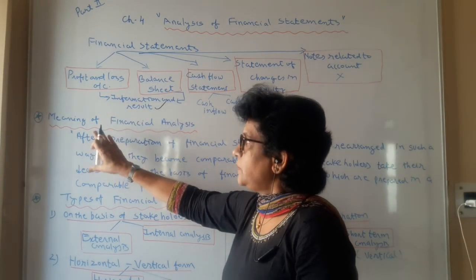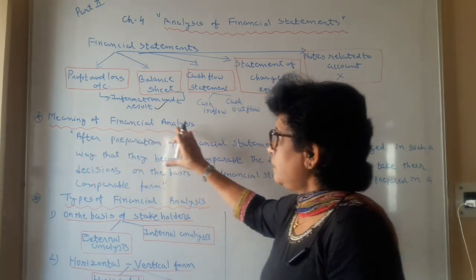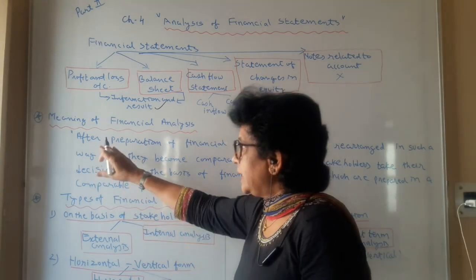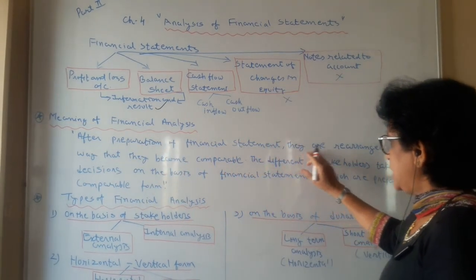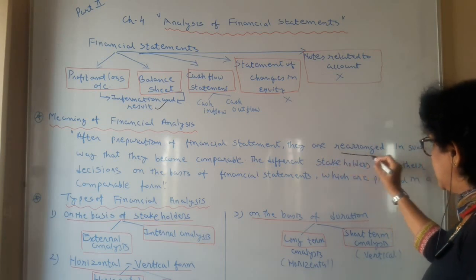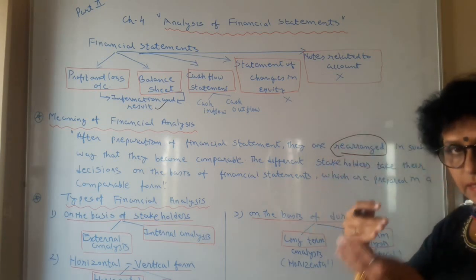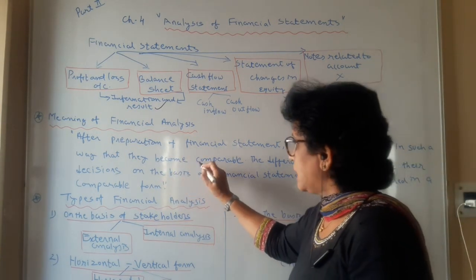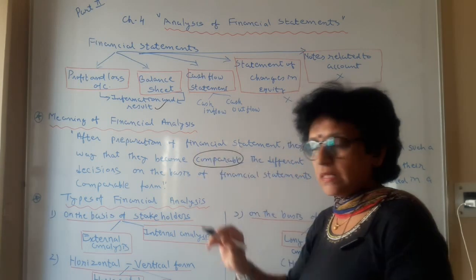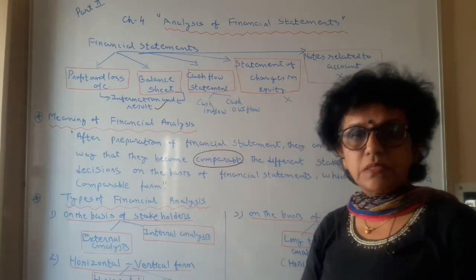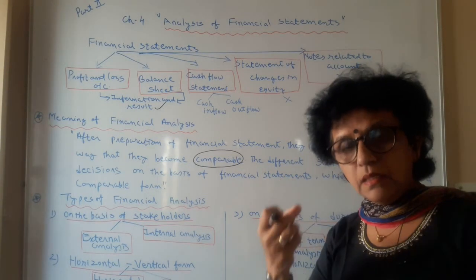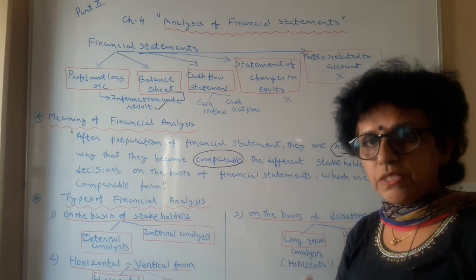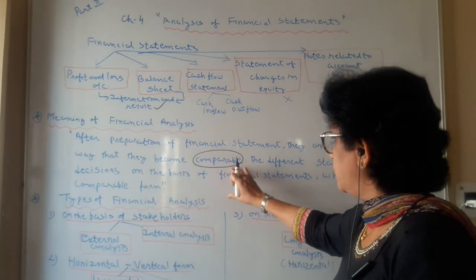Now in this chapter we are going to learn about the meaning of financial analysis. What is financial analysis? After preparation of financial statements, they are rearranged. We are doing a rearrangement in such a manner that it becomes comparable. Our main purpose is to compare. Our main purpose is to conclude certain results out of it. We want to take certain decisions which can be taken with the help of comparison.